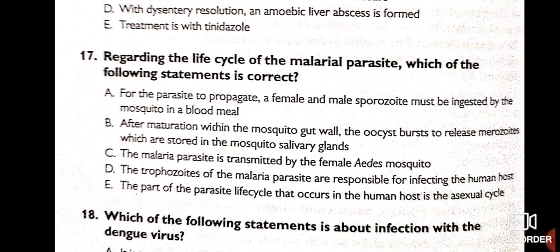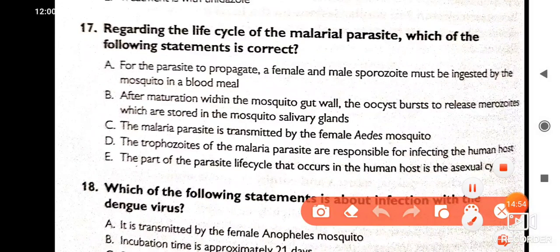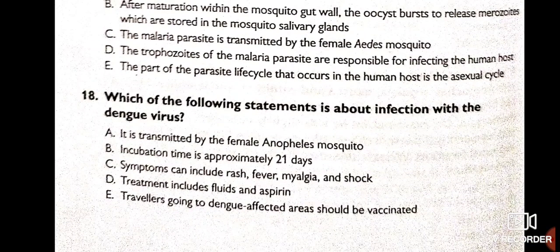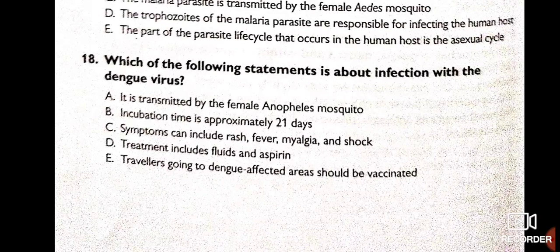Now, regarding the life cycle of the malarial parasite, which of the following is correct? This is a repeatedly asked question, as you know very well. The part of the parasite life cycle that occurs in a human host is the asexual cycle. Okay.